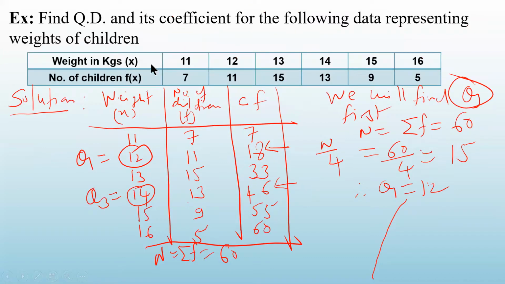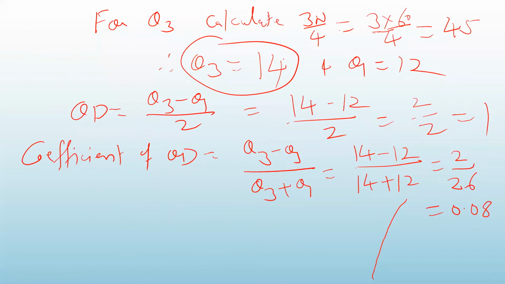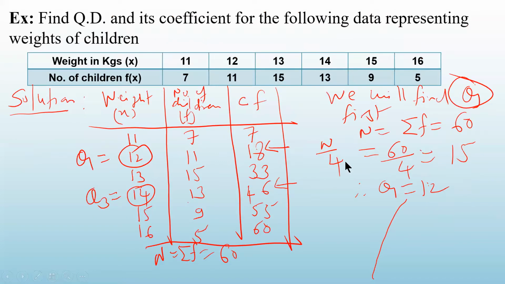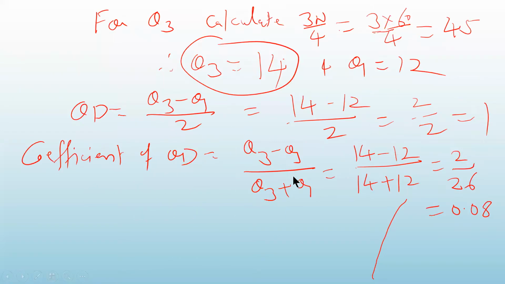This was the problem where you are having the discrete type of data. See, why am I going a little fast? Because we already know how to find out Q1 and Q3. Once you know Q1 and Q3, you have to simply put in the formula and get the answer. Okay? Let us see the next one.